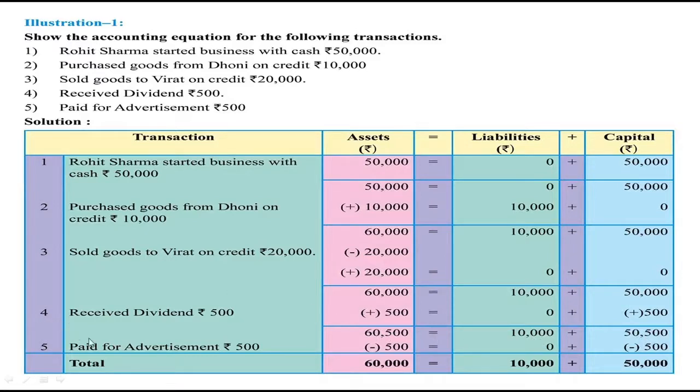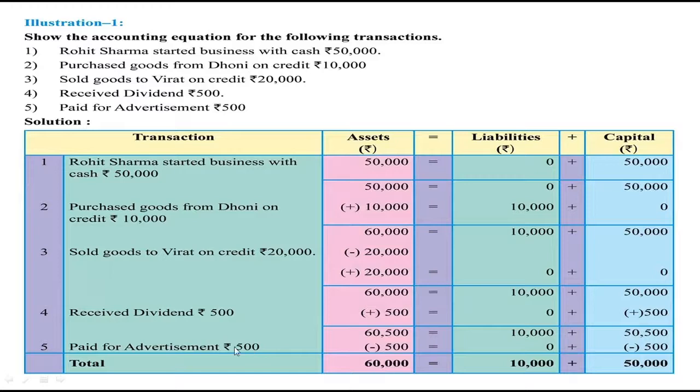Last transaction, paid for advertisement rupees 500. This is a payment. When the amount is paid for advertisement, cash goes out of the business. So here our assets will reduce by rupees 500, because cash goes out of the business. So our assets now became rupees 60,000.